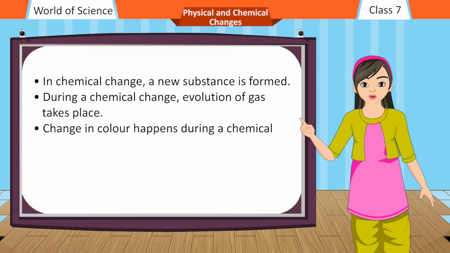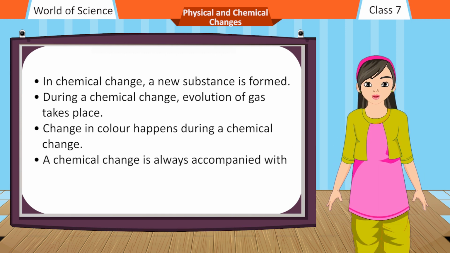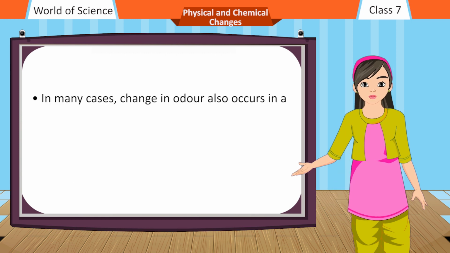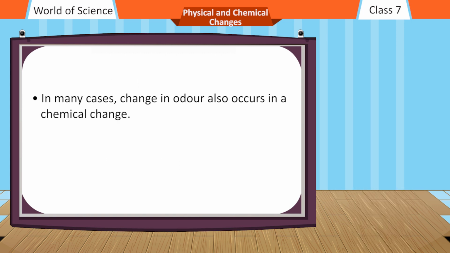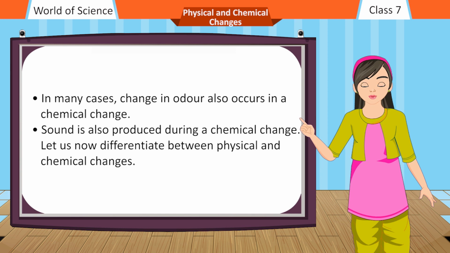Change in color happens during a chemical change. A chemical change is always accompanied with either absorption or evolution of heat. In many cases, change in odor also occurs in a chemical change. Sound is also produced during a chemical change. Let us now differentiate between physical and chemical changes.